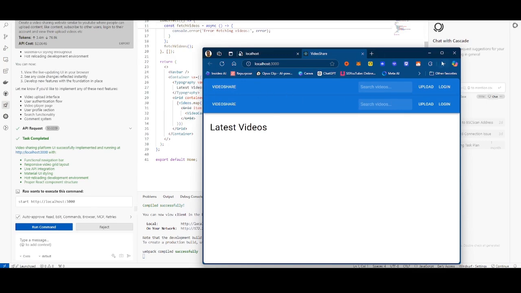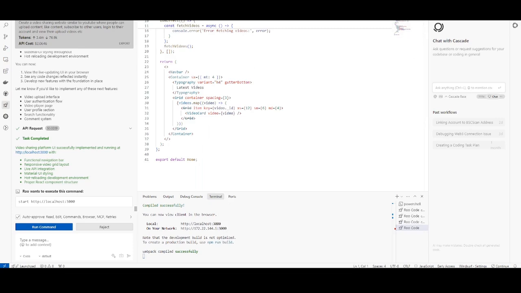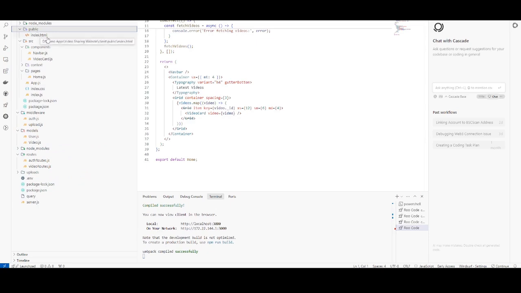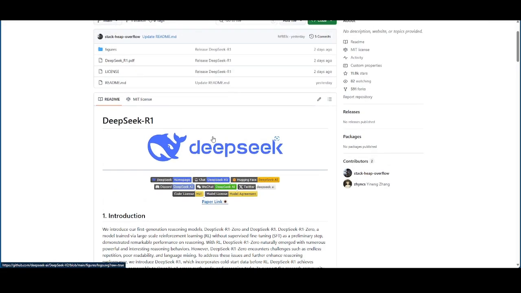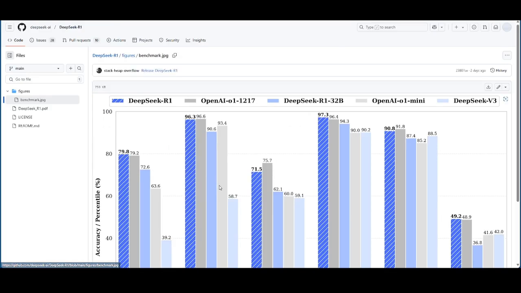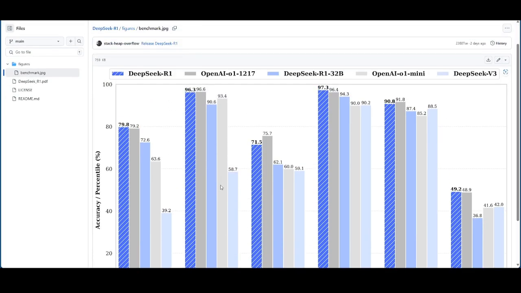And I kind of want to show you the file structure. I'm also using Windsurf as the IDE for this. Now, I'm running into some errors, and obviously, you can see that the site does not work perfectly. However, we do have the file structure already set up, and this was all done by DeepSeek R1. So I want to talk to you guys a little bit more about DeepSeek R1. So essentially, DeepSeek R1 is an open source reasoning model, and just like the ChatGPT O1 model, it is able to think and make decisions based off of that.